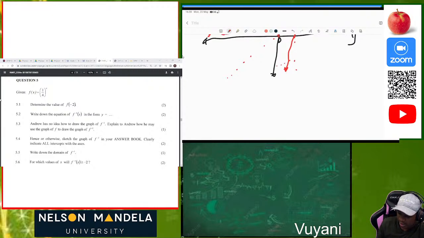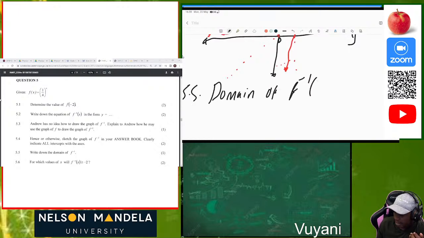Oh, sorry, I skipped 5.5. I didn't see that one. I was just able to see it. 5.5. Write down the domain of f inverse. What do we know? We know that the domain of an inverse function is the range of the original function.